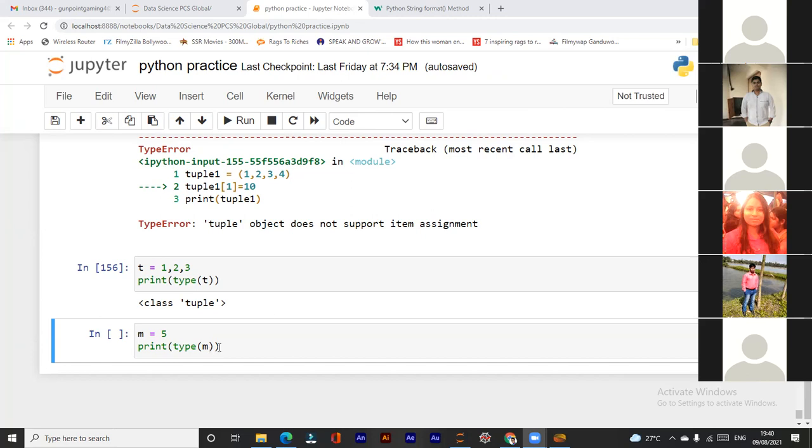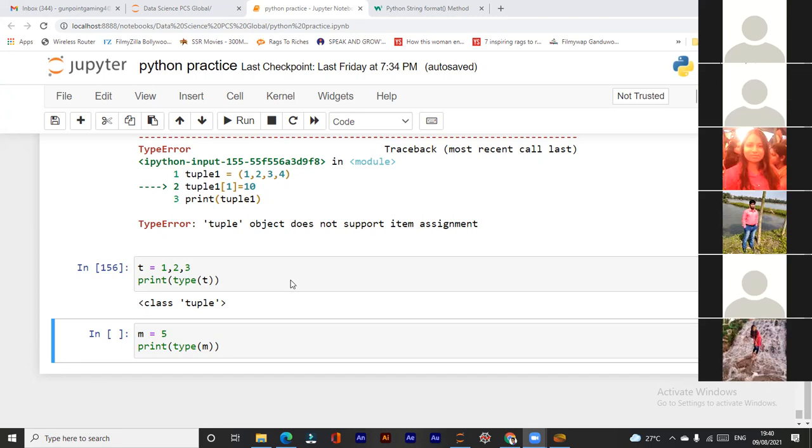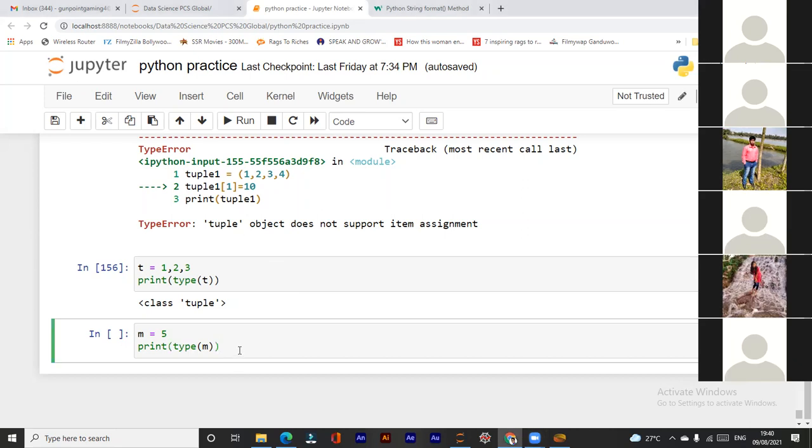Yes, right. So what will I get when I print the type of M? Will it give a tuple, a string or an integer? It's a string, sir. Yes, sir. Anyone else? Shashri, Satabdi. Sir, integer. Okay. So 2 are string, 1 is integer. Anyone else who wants to go with a string or integer? I said integer. Integer, okay.